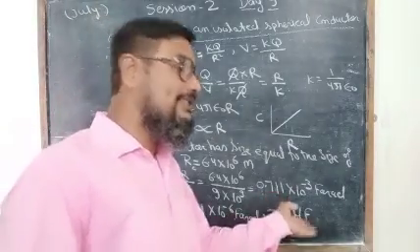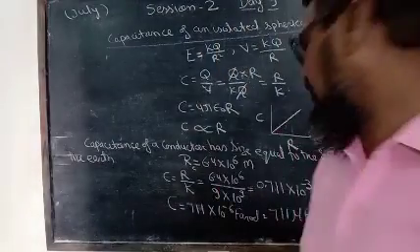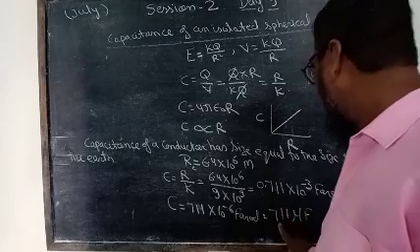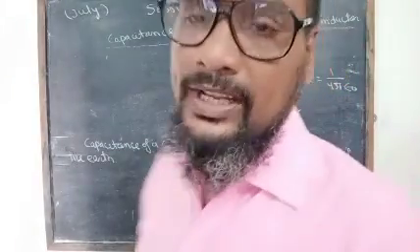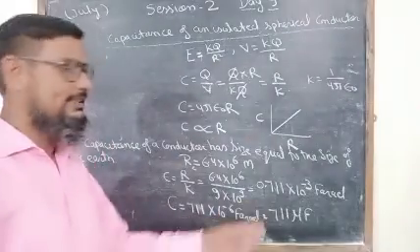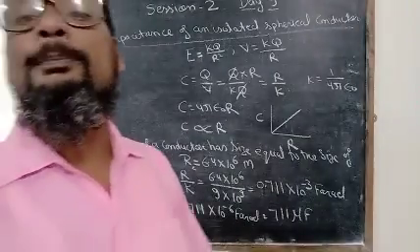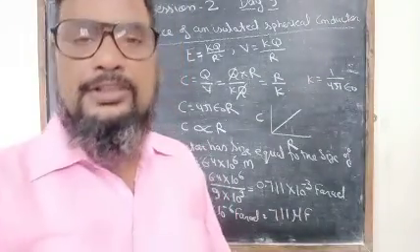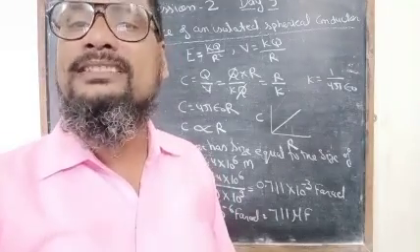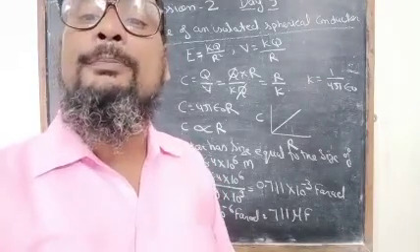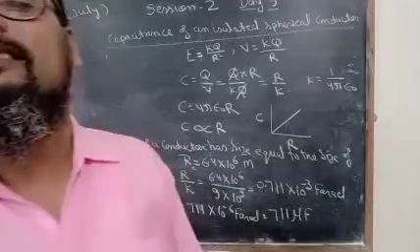If we want to increase the capacitance of a conductor by increasing its size, then for a conductor which has size equal to the size of the earth, the capacitance is 711 microfarad only, and this is so small compared to its size. So this is not the right decision to increase the capacitance of a conductor by increasing its size.